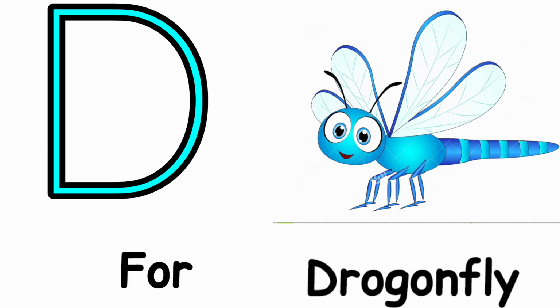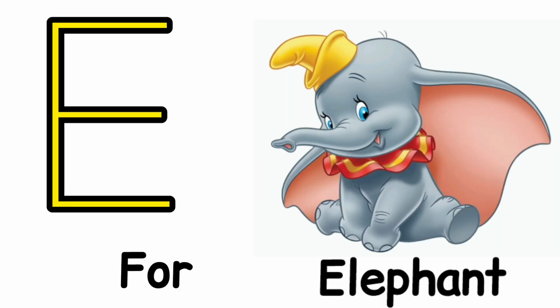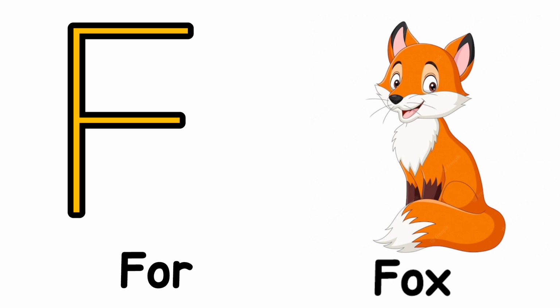D. D for dragonfly. Dragonfly means julaha. E. E for elephant. Elephant means hathi. F. F for fox. Fox means lomri.